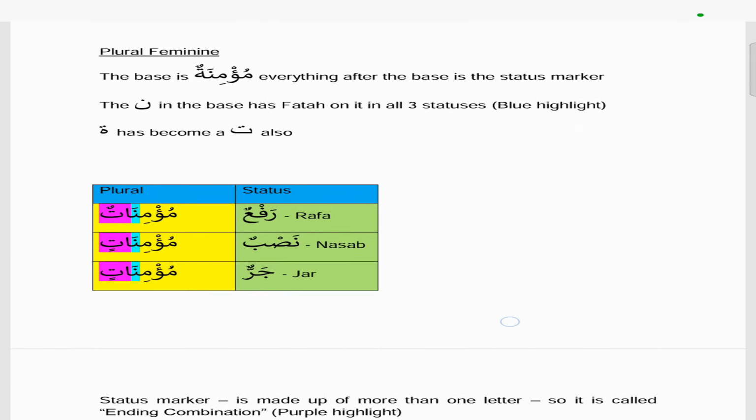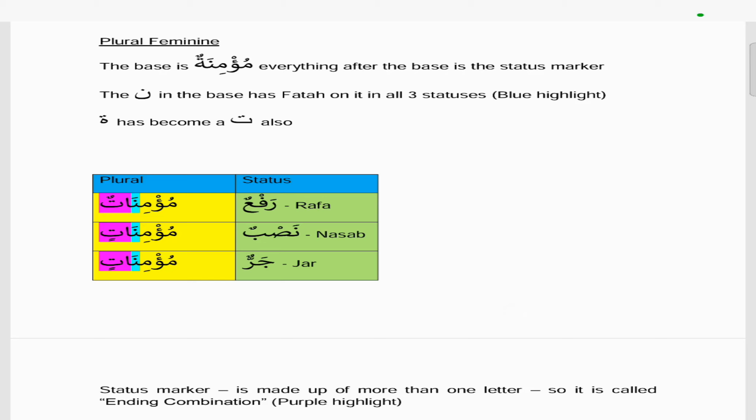And then the last one is the plural feminine. So again, the base, what we started with originally, is mu'minatun, the base will always be there. Anything beyond that is part of the status marker. But you notice that in the blue highlight within this table, the noon will take a fatha in each case. And the ta marbuta has been changed to a normal ta as well, from the original mu'minatun.